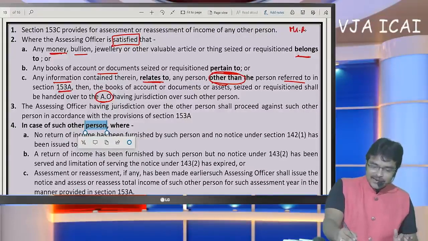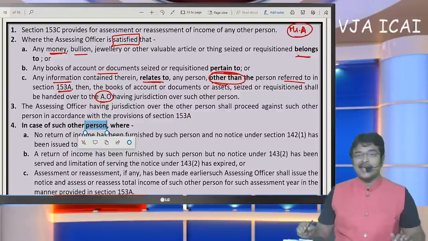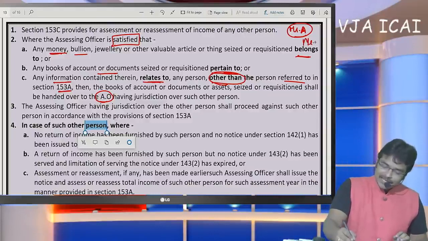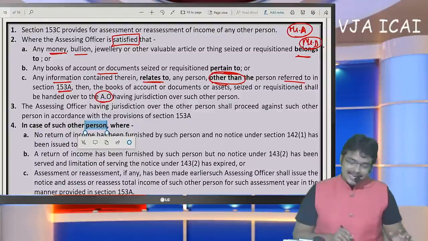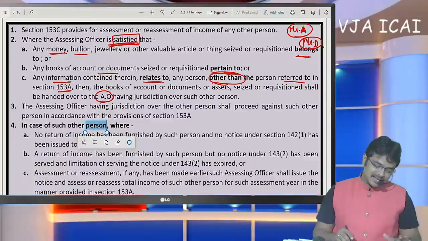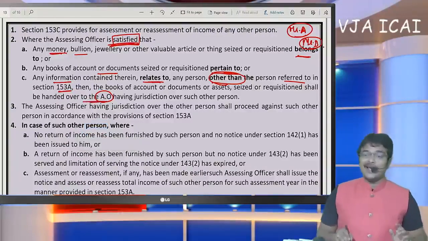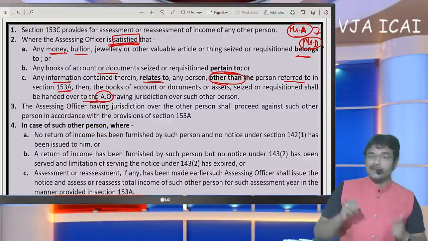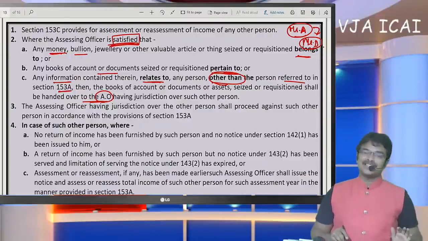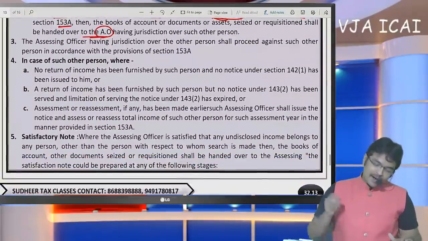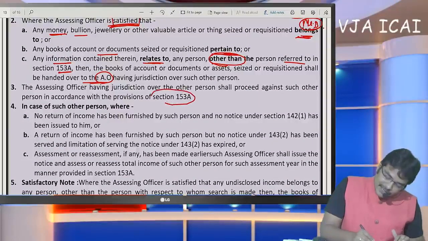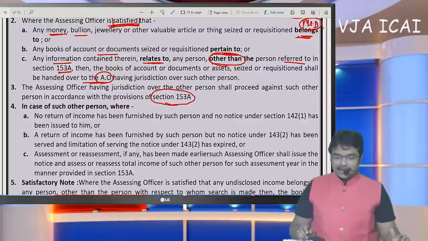If search is executed in the hands of Mr. A, but in A's premises documents belonging to Mr. B has been found, in such a case, upon satisfactory note prepared by the assessing officer, it shall be handed over to the AO of other person. Now these documents will be given not to Mr. B. Mr. B assessing officer documents will be handed over. Now what that other person assessing officer is going to do is execute the provisions of section 153A.